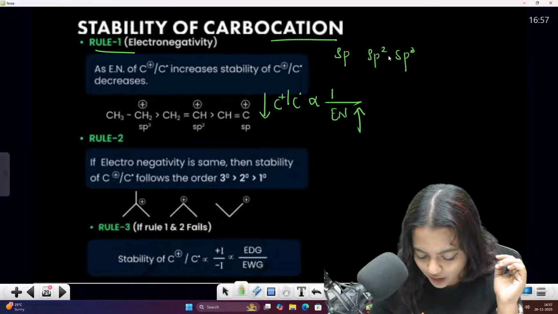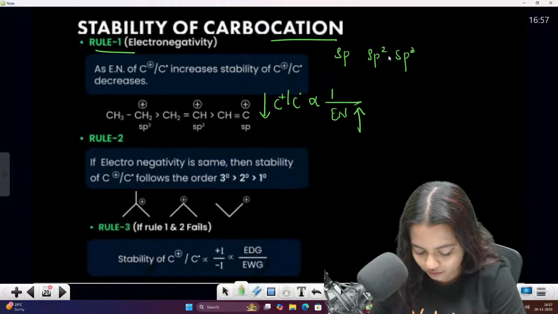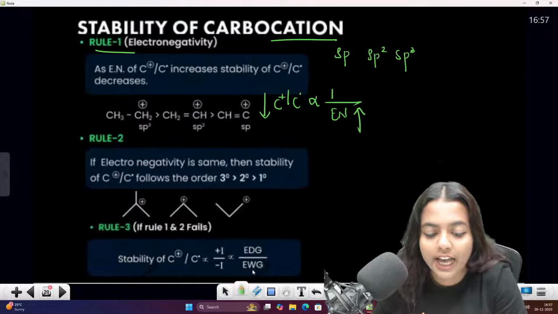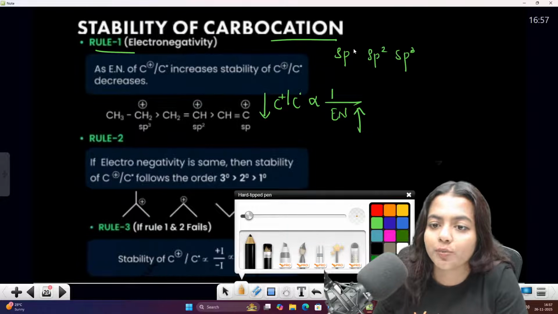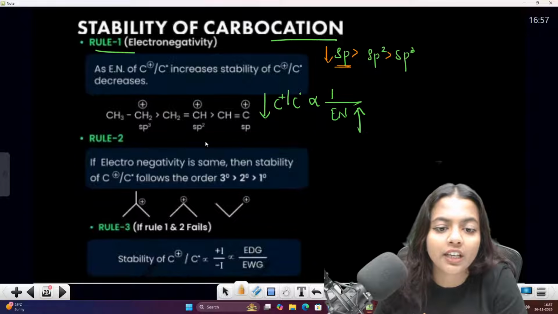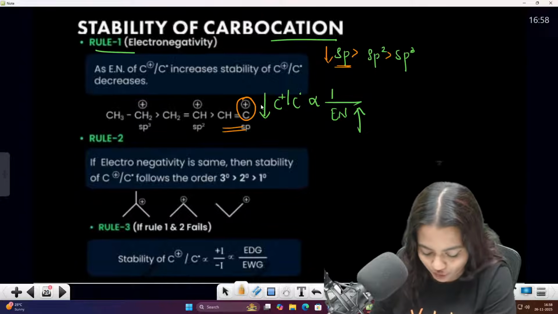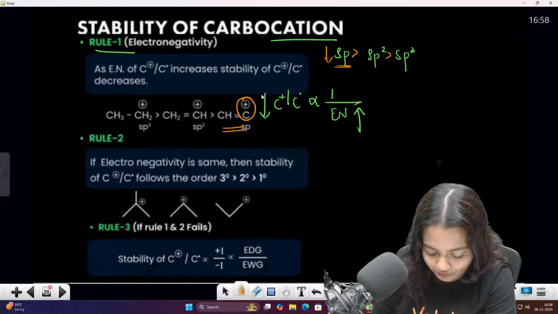Put it in the chat box. Very good. sp is more electronegative than sp2 and sp3, right? So with more electronegativity, this carbocation will have the least stability. Are you getting my point? This is the first rule. Okay, clear?